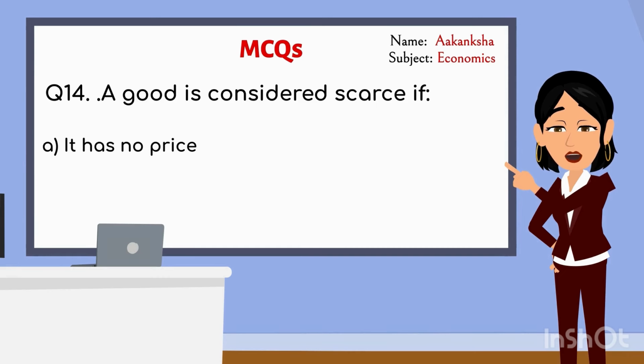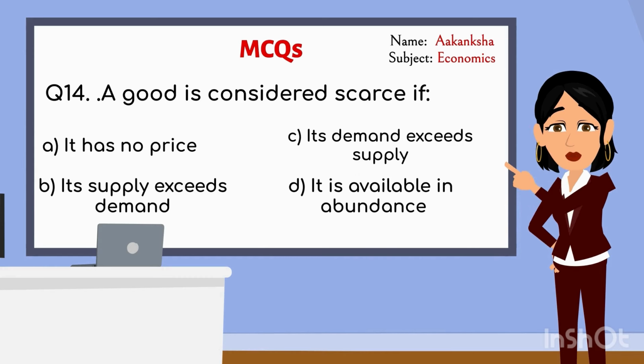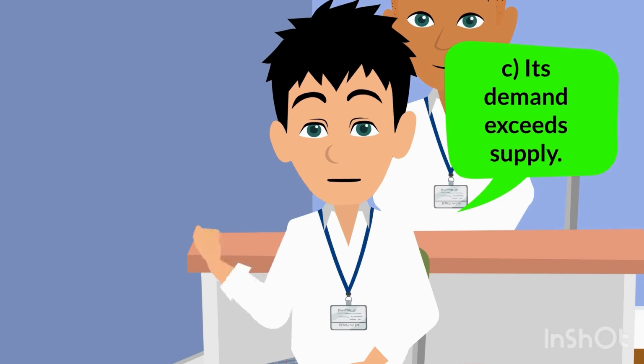A good is considered scarce if: A. It has no price. B. Its supply exceeds demand. C. Its demand exceeds supply. D. It is available in abundance. I think the answer is C.